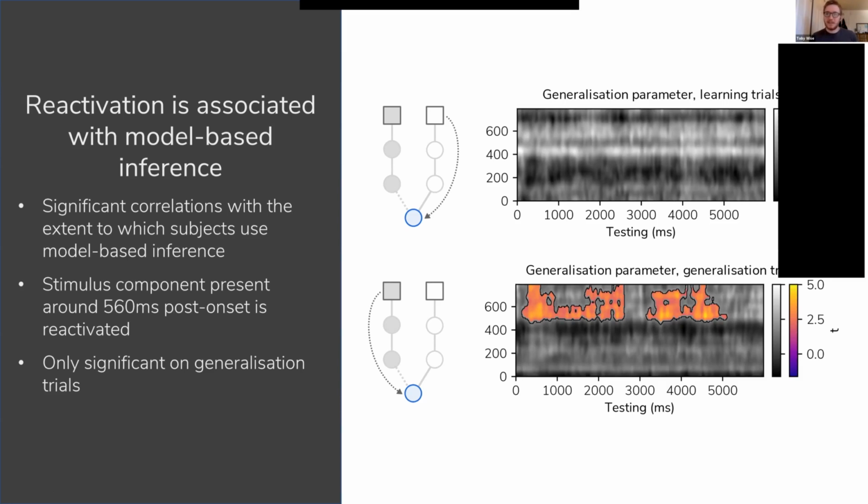So here this means that we can link the amount of reactivation we see at the neural level to the kind of behavior that we're seeing in subjects' decisions. And this was present quite strongly throughout the entire 6 seconds they had to make a decision. And it was a late component of the stimulus representation that we saw reactivated, peaking around 560 milliseconds.